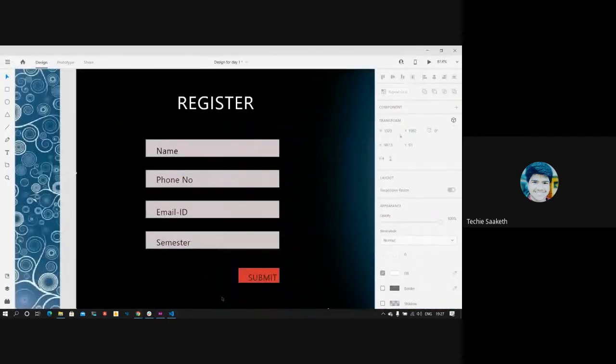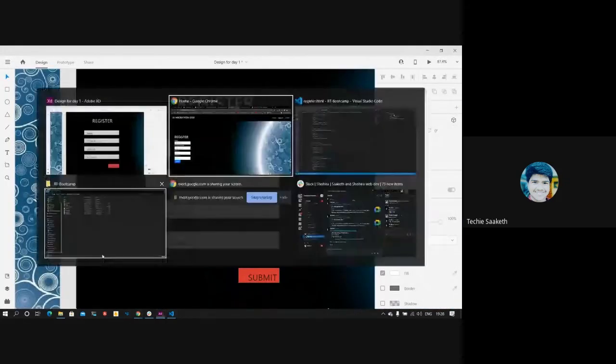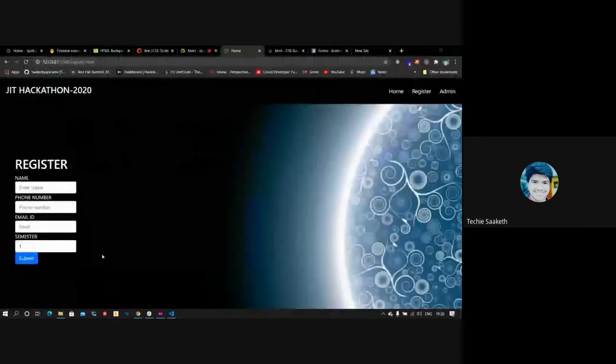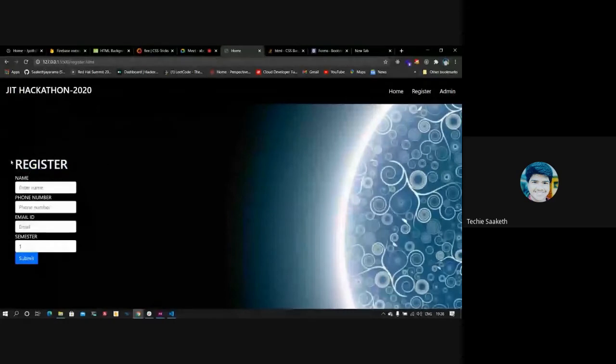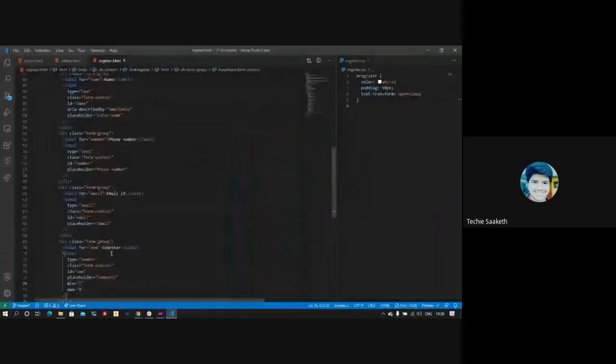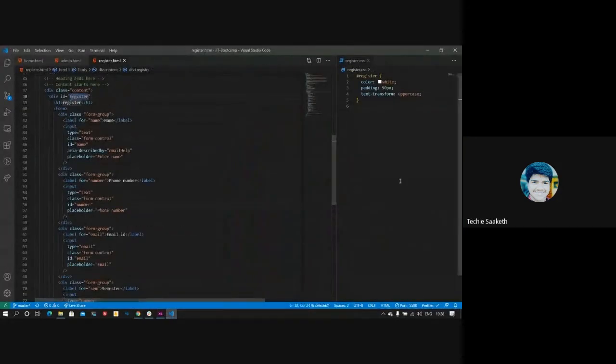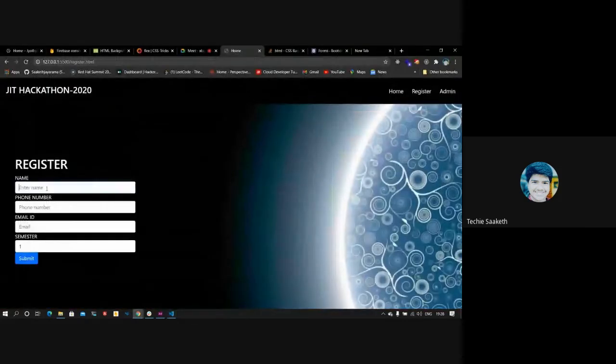No. Since there are no other fields, we want this submit button to be displayed on the right side, and we want this entire register container to be displayed a little bigger than this size. So I'll select that register ID and set its width. I'll increase its width to 500 pixels. Yep, it got bigger.